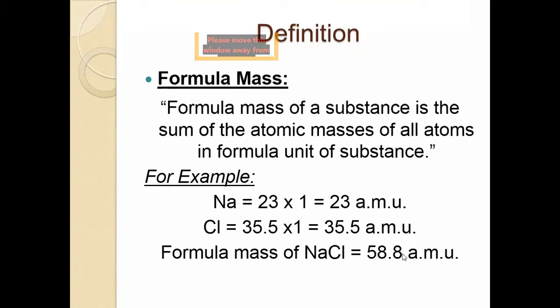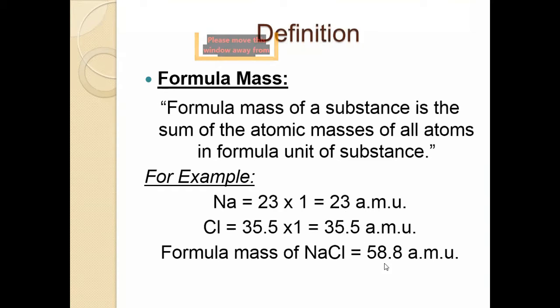So the formula mass of sodium chloride: the mass of sodium is 23, and in NaCl there is only one atom of sodium. The formula of chlorine is Cl, and the mass is 35.5. In NaCl there is only one chlorine atom. So the formula mass of sodium chloride is the sum of these two, 23 and 35.5.